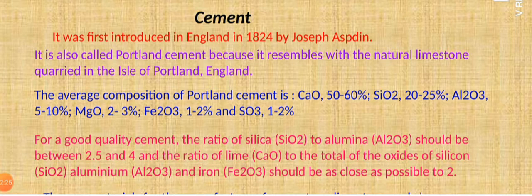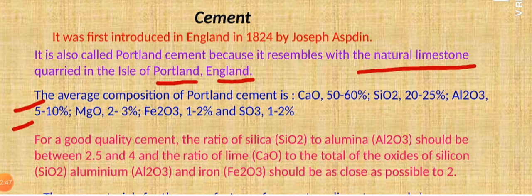Very important one also, I tell you again and again that important questions come from this topic. First of all, it was introduced in England in about 1824 by Joseph Aspdin. It is also called Portland cement because of its resemblance with the natural limestone used in Portland, England.